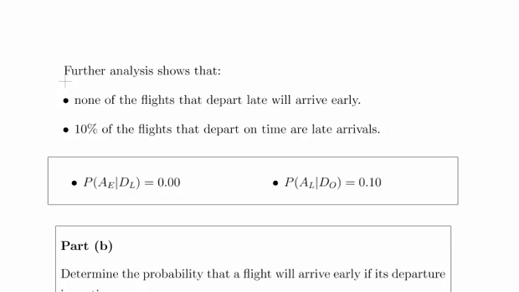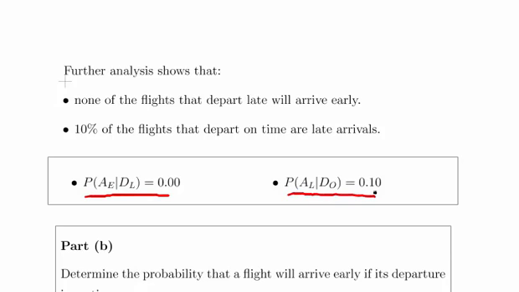Further analysis shows that none of the flights that depart late will arrive early, okay? And 10% of the flights that depart on time are late arrivals. So what we're going to do is state this in terms of conditional probabilities. The probability of arriving early, given that your flight has departed late, is 0, okay? No late departures will arrive early. And the probability of arriving late, given that you have departed on time, is 10%, 0.10, okay?